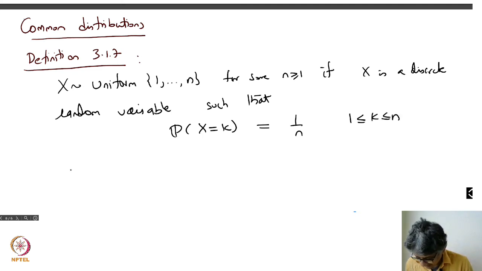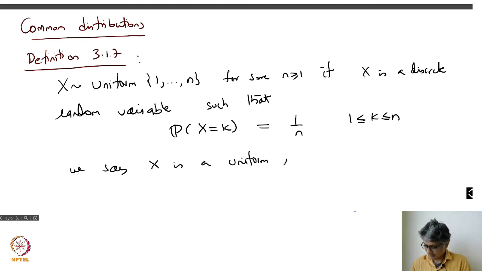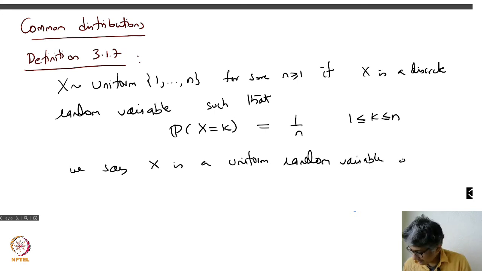And we say X is a uniform random variable on the set 1 up to n.